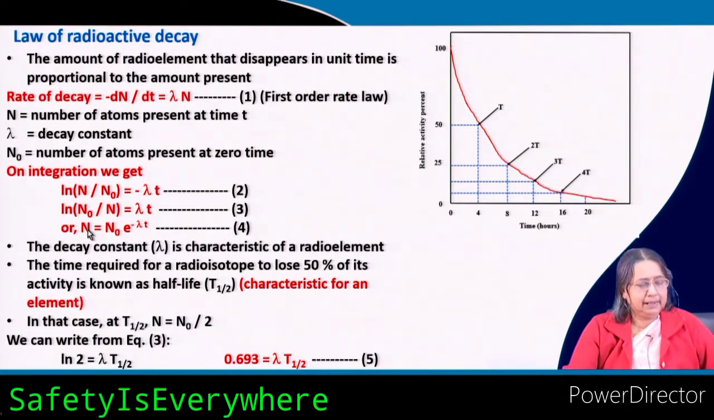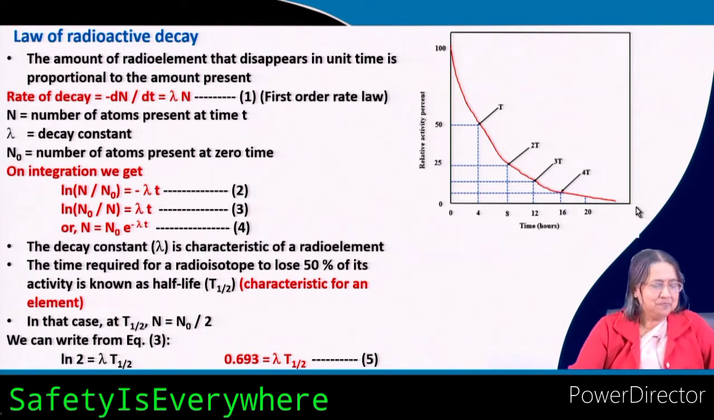And then N equals N0 into e to the power minus lambda t. So, it is like this, that is the exponential curve. Here you can see this is the time and this is the relative activity percent. If you start with, say, 100 as the concentration, then with time it decays exponentially.